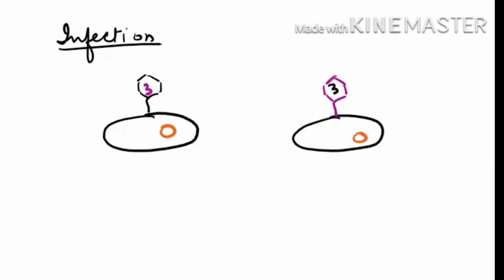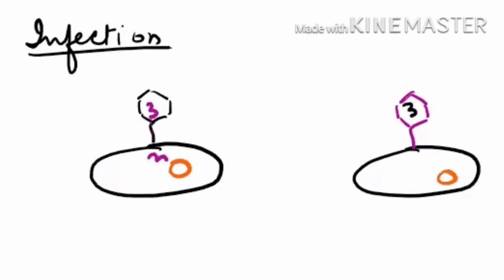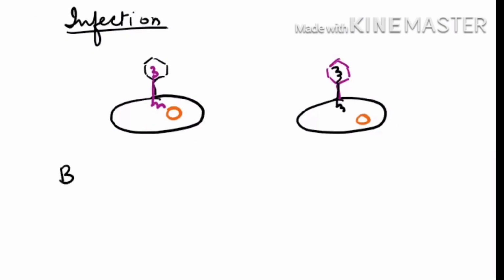Now in the next step, during the infection phase, we will find that the genetic material is entering inside the bacteria. See here, genetic material is entering inside the bacteria. So the infection phase means the bacteriophage is infecting the bacteria and sending its genetic material. The next step is blending.